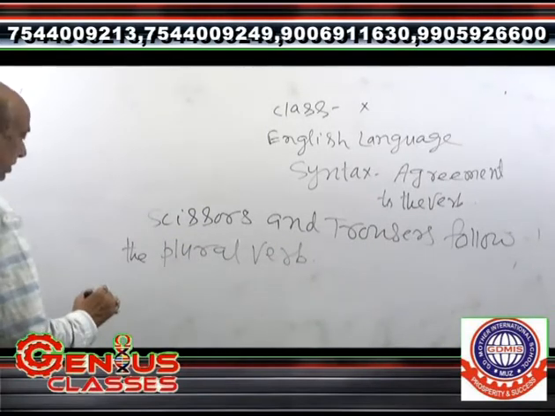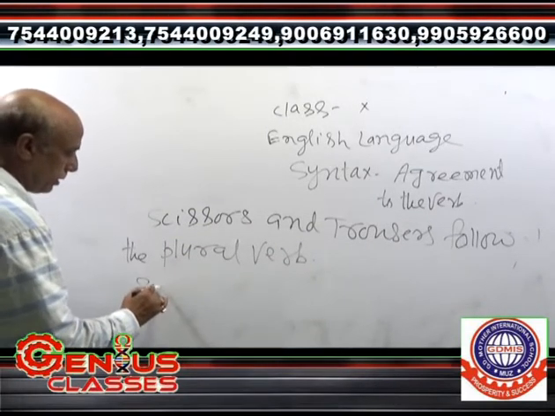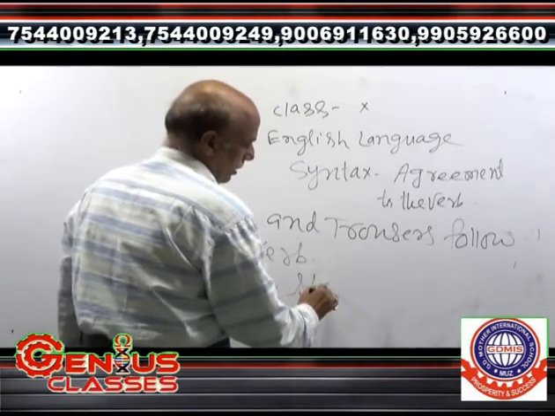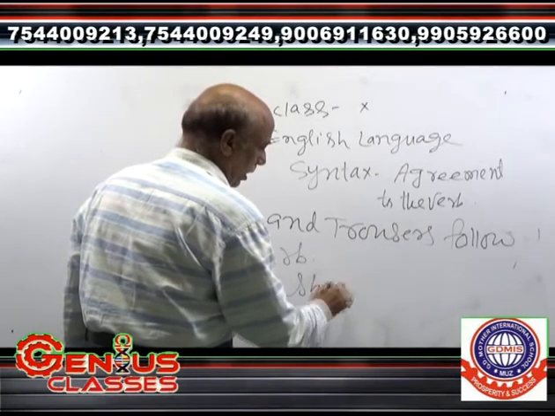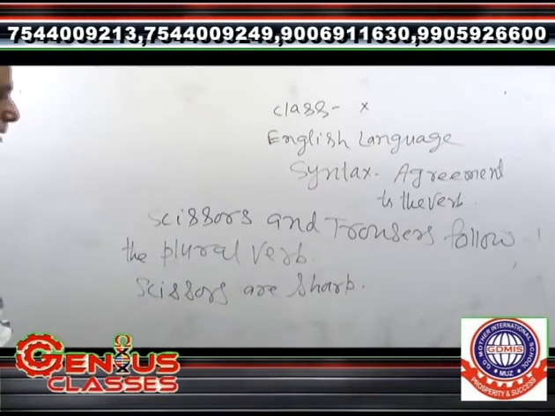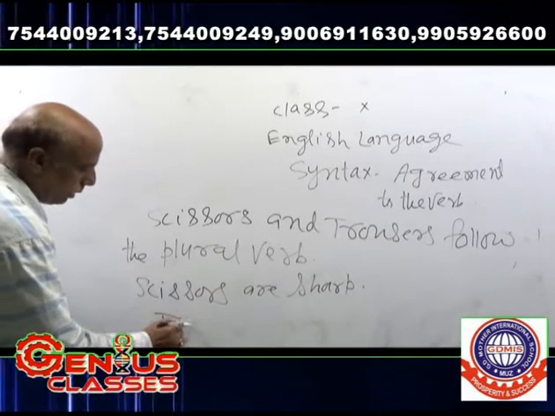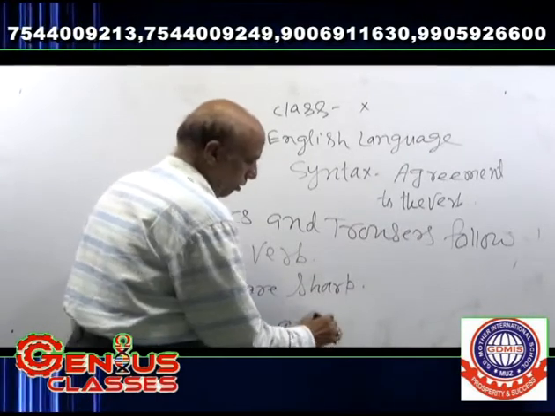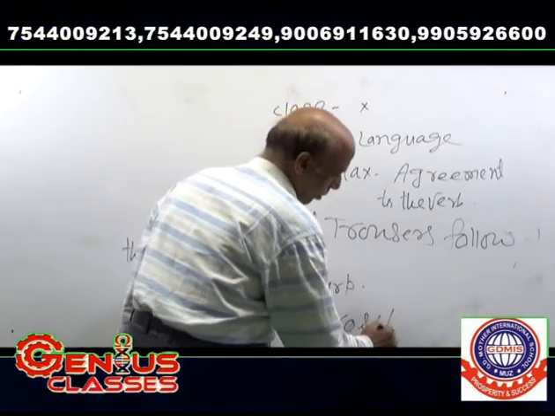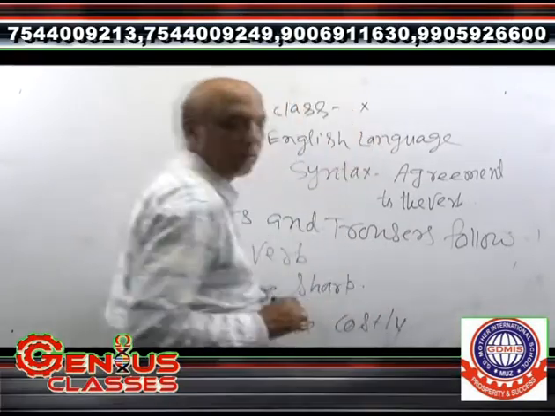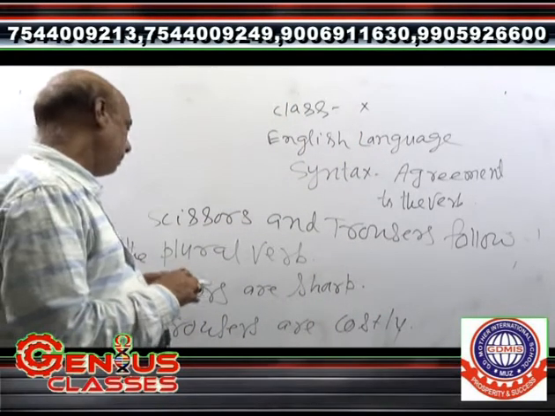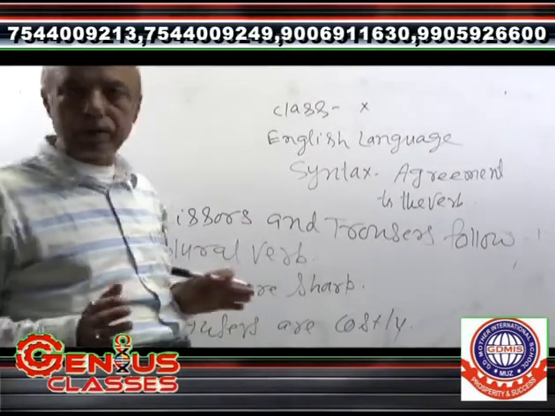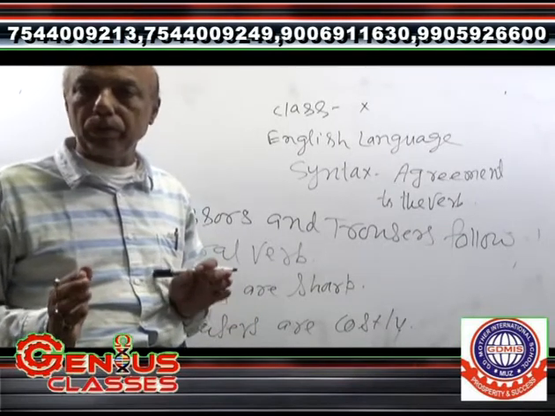As for example, scissors are sharp. Trousers are long, costly. Trousers are costly. Now here I have written scissors and trousers, both have followed the plural verb. It means the words scissors and trousers always follow the plural verb.